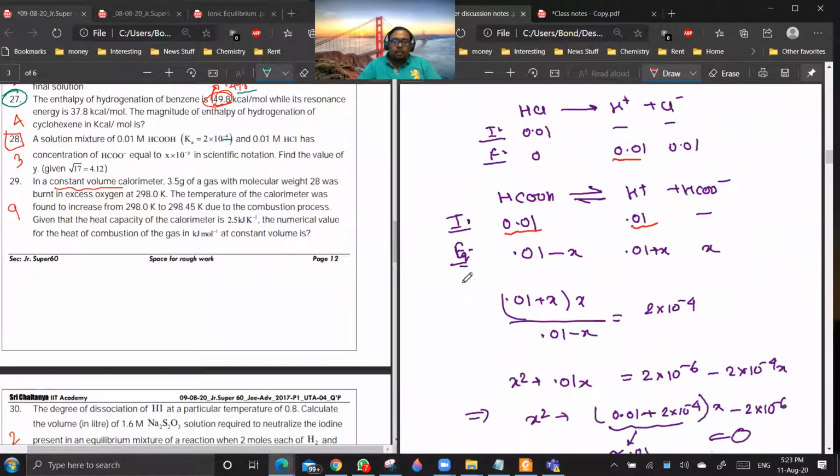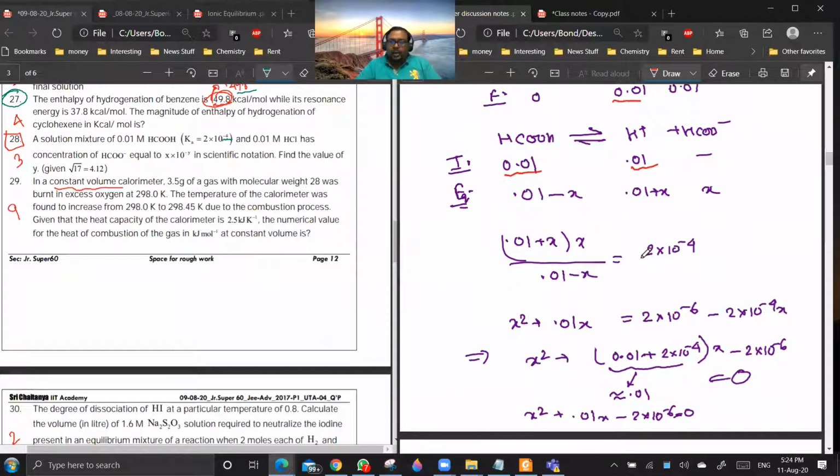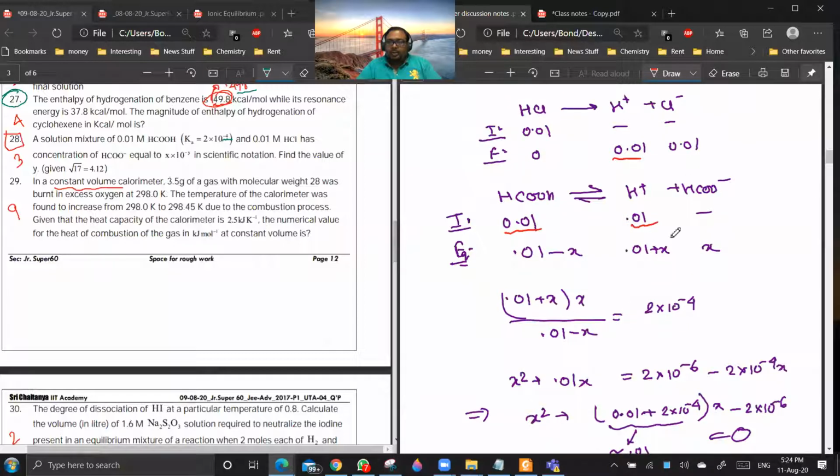Now, at equilibrium, some dissociation of acid will take place. So you will be having 0.01 minus X, 0.01 plus X and X. Now, what will be K? K will be 0.01 plus X, the concentration of H plus, into the concentration of formate ion, HCOO minus, divided by the concentration of formic acid.